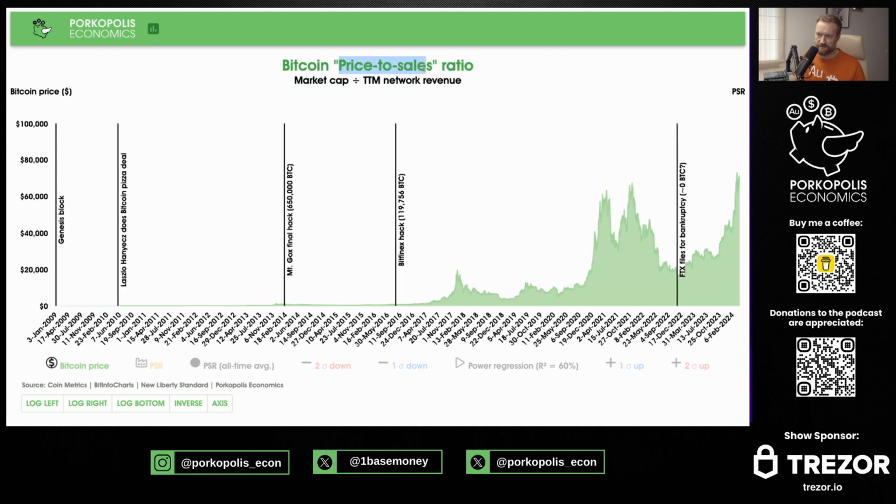Price to sales. I talked about this before. Do see my prior videos on this. Not going to do a deep dive, but basically price to sales is market cap, which is the same thing as price, because you just take price times shares, you get market cap. In the case of Bitcoin, it's price times units or coins divided by trailing 12-month network revenue. Now that's analogous to a stock's trailing 12-month company revenue. So it's a very stock type analysis.